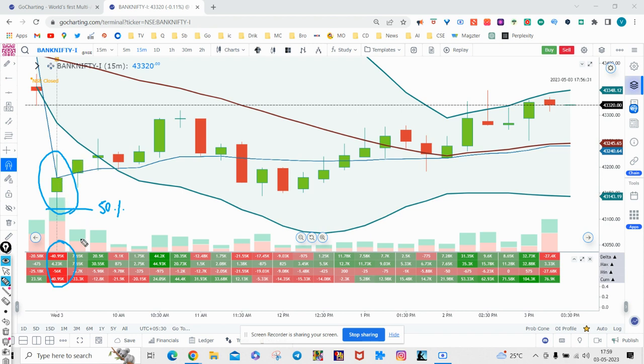Here we can see that as it goes up, there is an increase in delta, again confirming the positive bias going ahead. And we can see the price easily sits above the VWAP, then a green candle, and you can see that the delta increases. So a positive bias definitely comes to the picture. But since it is an event day, and market is looking forward to the result, it was a range bound action.